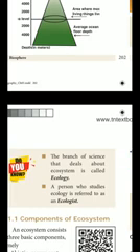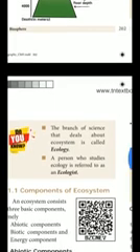Next, do you know the branch of science? What is called ecology? The branch of science that deals with the ecosystem is called ecology. Who is called an ecologist? A person who studies ecology is referred to as an ecologist.